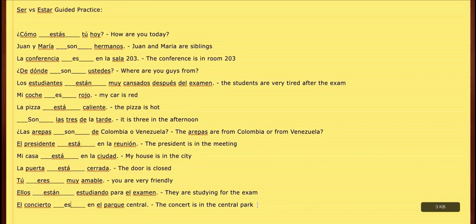So that's basically the ser versus estar guided practice right there. Hopefully everything made sense. Throw any comments down below if anything needs extra explanation. Try to respond to those. But overall, you can see that ser versus estar, it's basically just going to be deciding between whether things are permanent or whether things are temporary. And so in a lot of these situations, it really only makes sense to use one because we're talking about something that's either permanent or something that's either temporary, right?